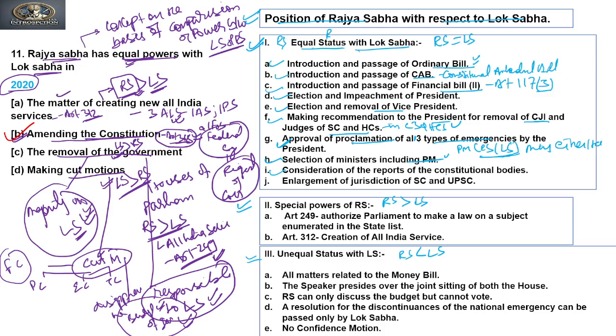Then considering the reports of constitutional bodies like finance commissions, CAG, UPSC reports, or committees on scheduled castes and scheduled tribes, all those constitutional bodies, both have an equal power in considering those reports. And the last is enlargement of the jurisdiction of Supreme Court and UPSC. So these all factors show that Lok Sabha and Rajya Sabha have an equal power. Is it clear? Now let's see the second circumstances